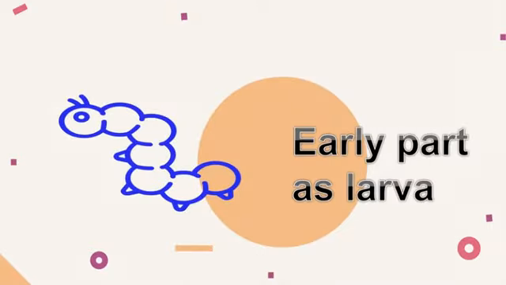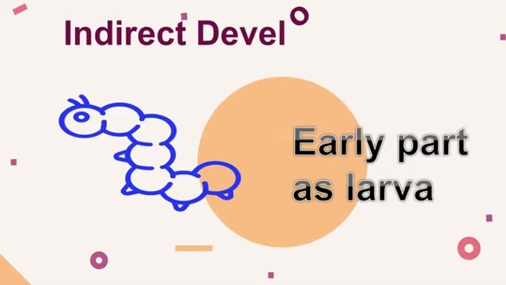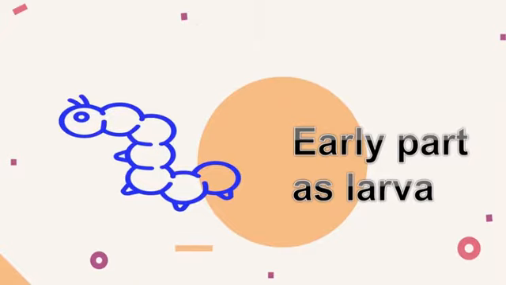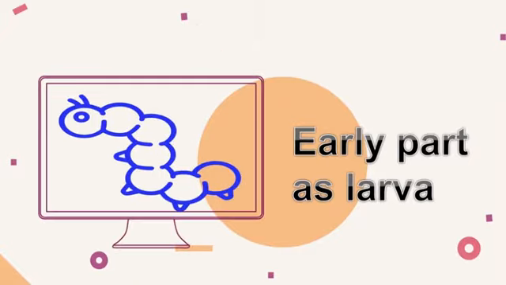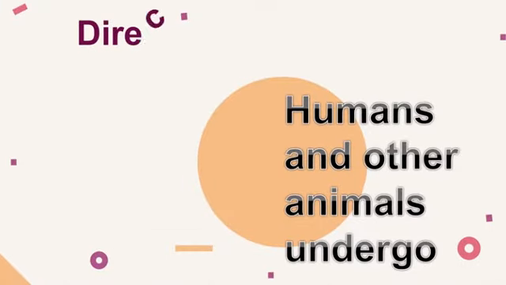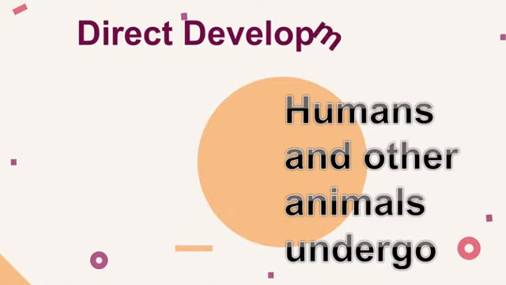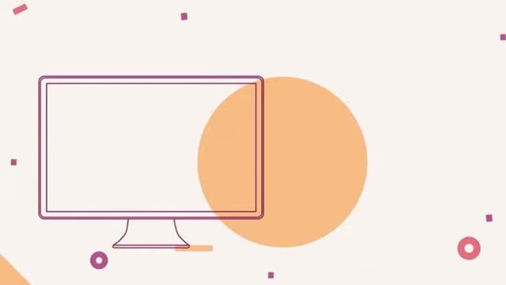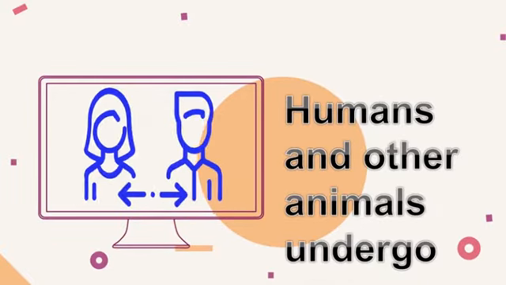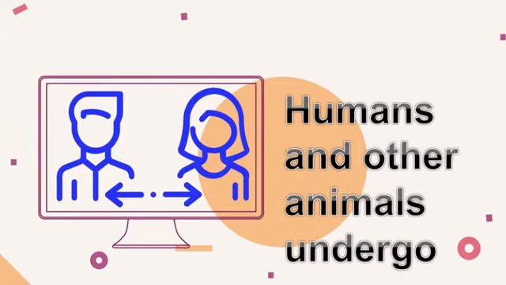No matter what reproductive strategy, the development of animals always begins with a zygote. There are two types of development. Indirect occurs at the early stage of life as a larva, just like what a caterpillar goes through with the help of metamorphosis. Then we have direct development, which is where humans and other animals undergo, just like how infants resemble a smaller version of their parents, or how a turtle is the miniature version of an adult turtle.